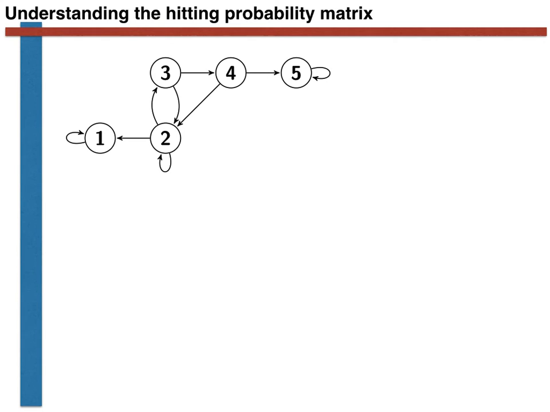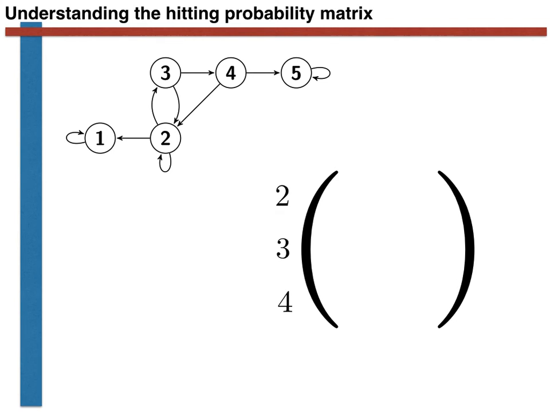When we take the matrix I minus Q and invert it and multiply it by R, we get a rectangular matrix. The number of rows in this matrix is equal to the number of transient states, while the number of columns is equal to the number of recurrent states. For the example shown here, we can thus label the rows 2, 3, and 4, and the columns as 1 and 5. If we look at the elements of this matrix, they then tell us the probability that we finish in a particular recurrent state, given that we started in a particular transient state.